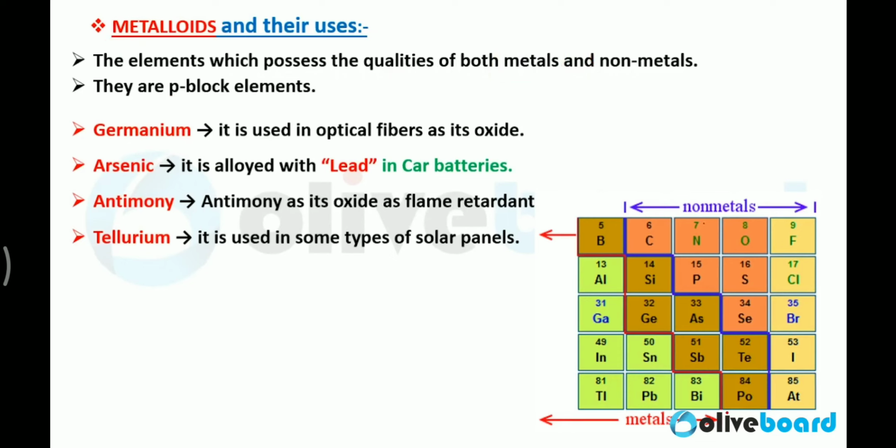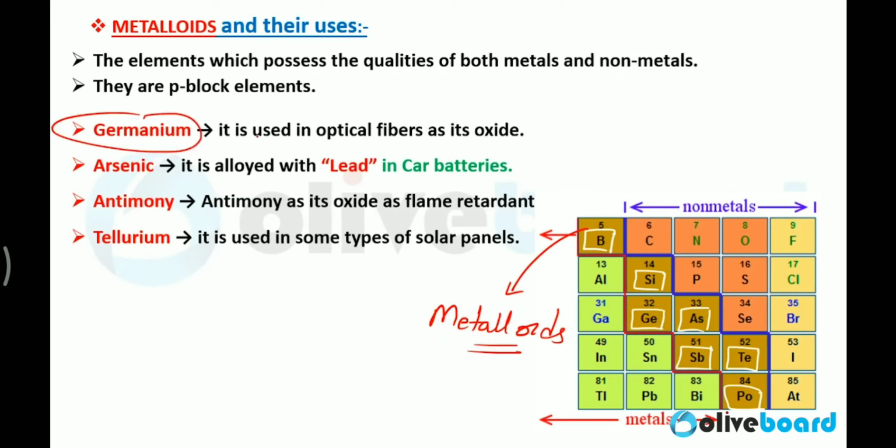Now here you can see this is your p block. This is the boron family, carbon family, nitrogen family, oxygen and fluorine families. Here you can see this dark yellow part. I'm going to mark here: boron, silicon, germanium, arsenic, antimony, tellurium, and polonium. These are metalloids, the elements which possess the properties of both metals and non-metals.